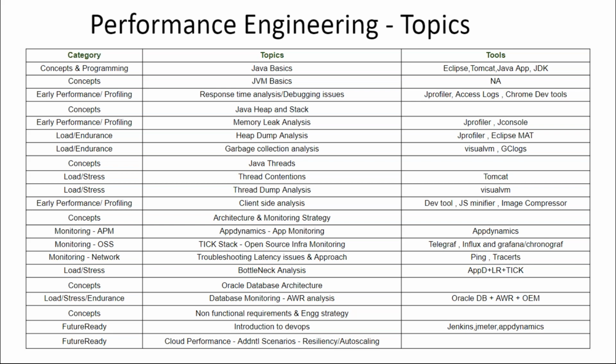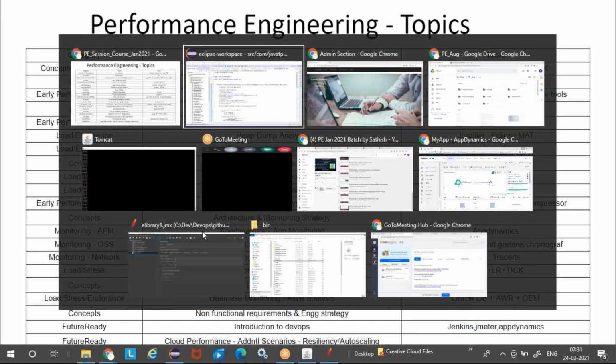And then heap dump analysis, and then garbage collection analysis, and then we'll understand the concepts of Java threads, and then your thread dump analysis for thread contentions, and then we'll go into the client side analysis from a front end performance perspective. Okay, and then we will look into monitoring strategy, how to create a monitoring strategy, how to look into the architecture, and as an engineer, how to create a comprehensive monitoring strategy. And as part of the monitoring, we'll also look into AppDynamics for monitoring.